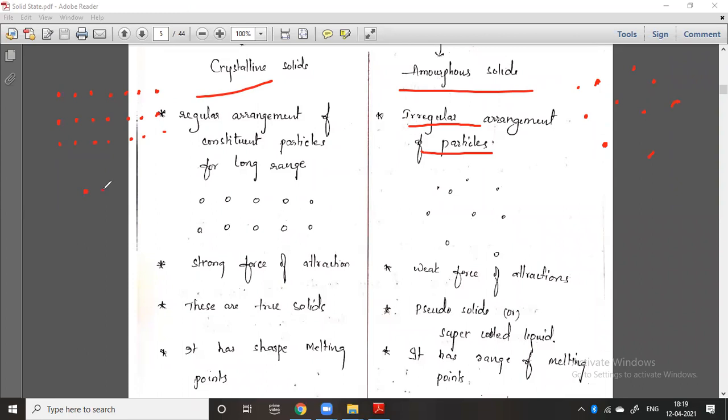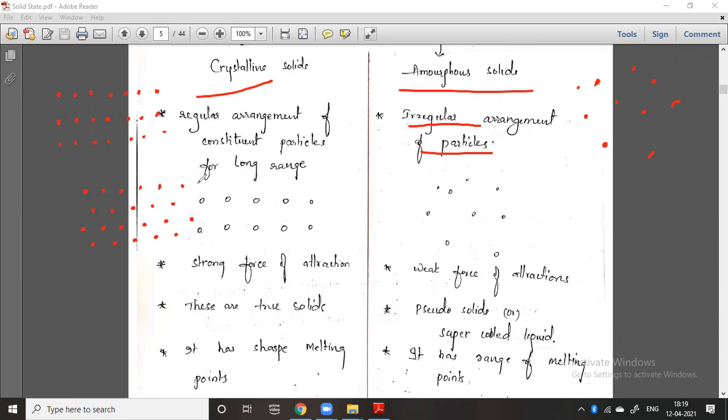You can take any other way like this. You can take the arrangement like this. So I have written like this, and I will write again like this, so that the arrangement will be like this. There is a specific regular arrangement like this. The disciplined arrangement of constituent particles is called a crystalline solid.